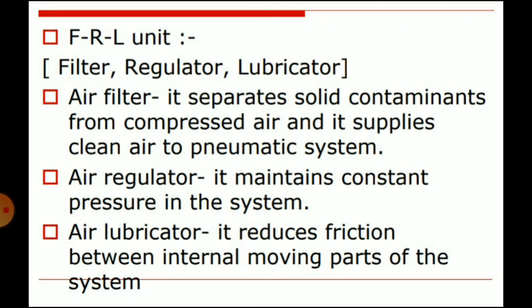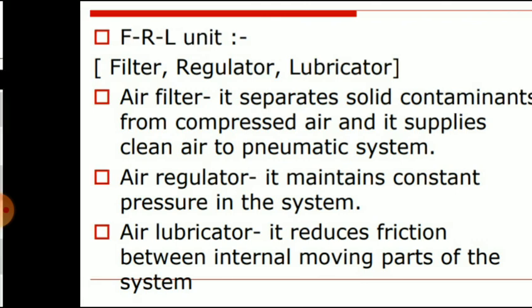And the last element, L, is the lubricator. The air lubricator reduces friction between the internal moving parts of the system. So FRL unit means filter, regulator and lubricator.